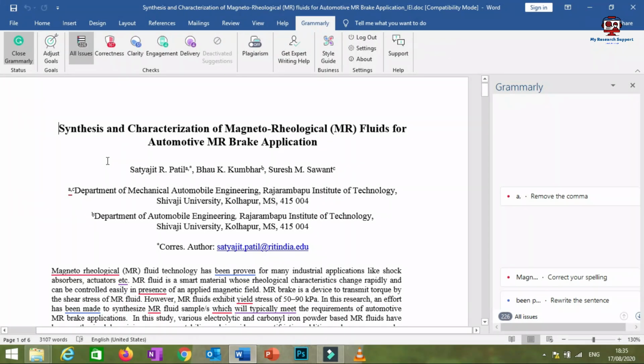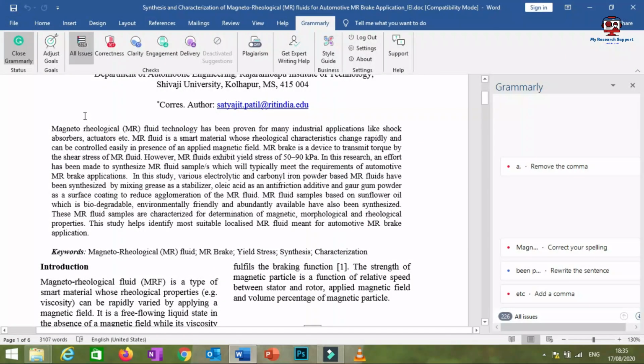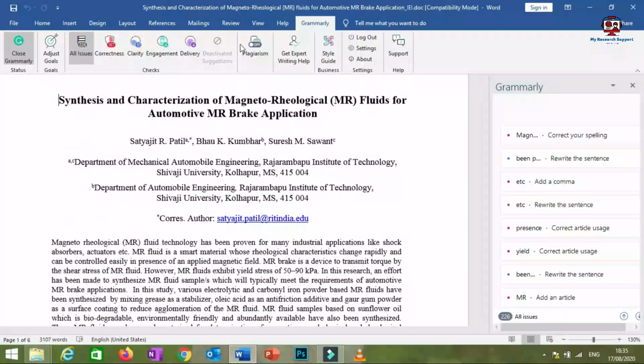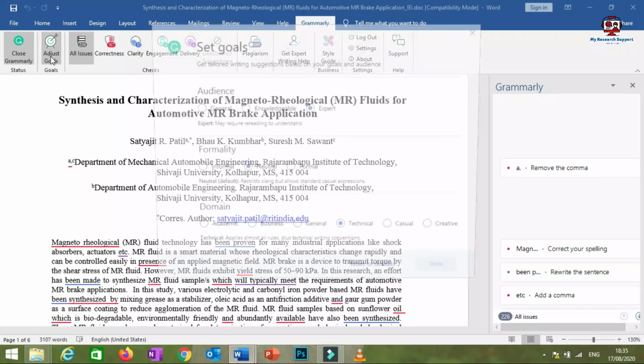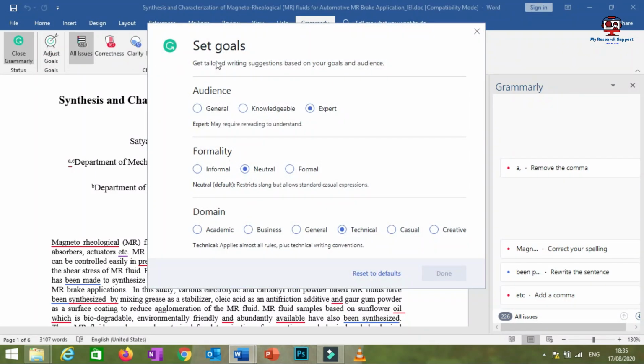So before coming to this manuscript and the grammatical mistakes, you have to understand whatever options you will have. See, all these options, as you can see here. If you want to close Grammarly, you can just click on this tab. So adjust goals, this is again a most important tab. You just have to click on this tab, adjust goals. As soon as you click on this, you will get this window.